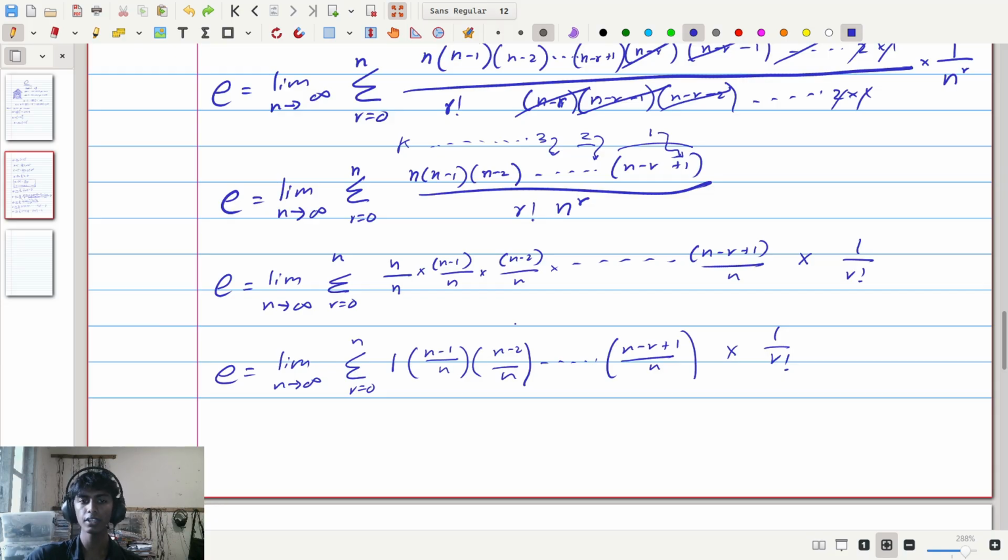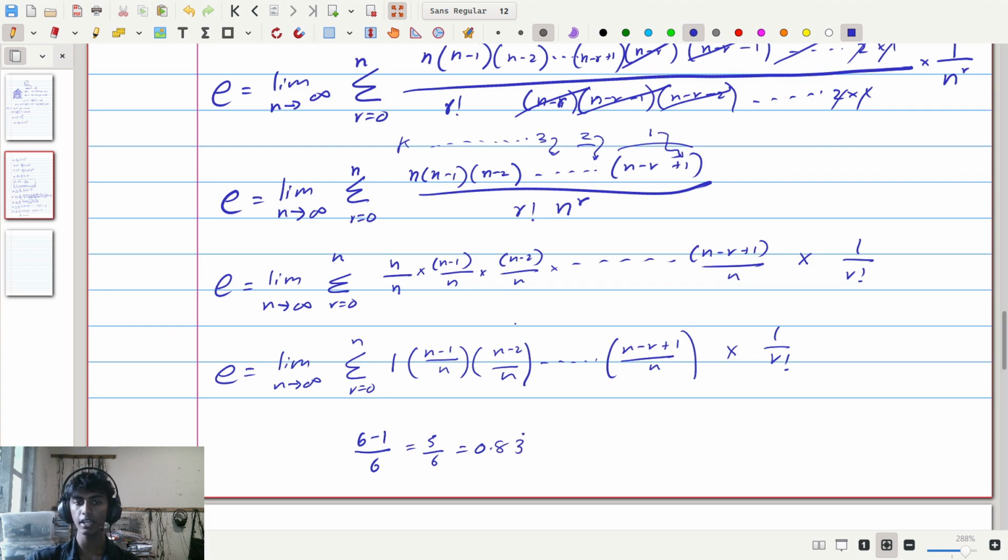So if we consider what happens when n goes from a small number to a big number, let's start n at something like 6. If n was 6, we would have 6 minus 1 divided by 6 as the very first term here. This would be 5 divided by 6, which is 0.83 repeating.